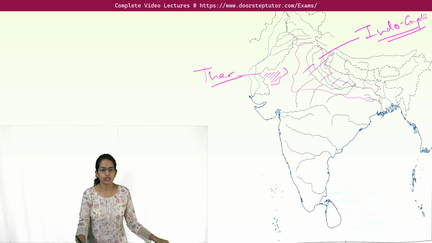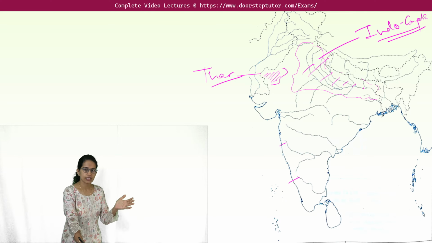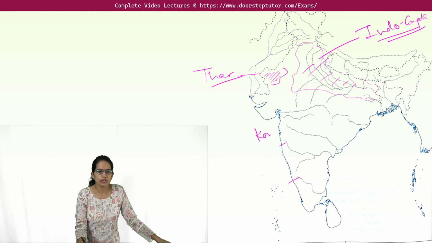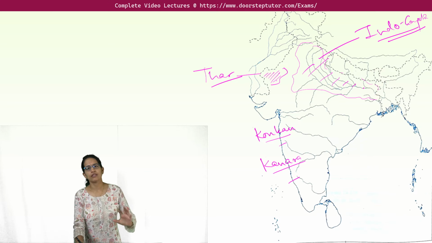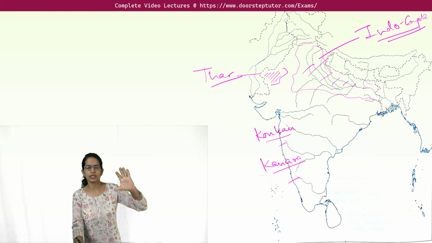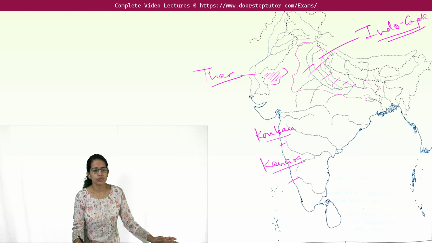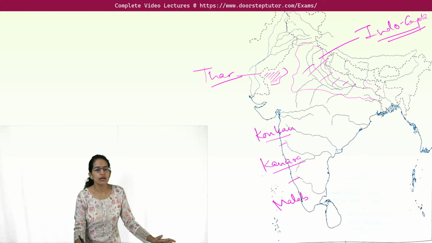Now the coast, the western coast and the eastern coast. We divide the western coast into 3 sections. Besides the Western Ghats, we have the coastal area. The topmost part of the coastal area is considered the Konkan coast, followed by the Kannara coast. Kannara you can remember with Karnataka, so this is predominantly the region of Karnataka, and therefore we say it's the Kannara coast, and the lowermost is the Malabar coast.